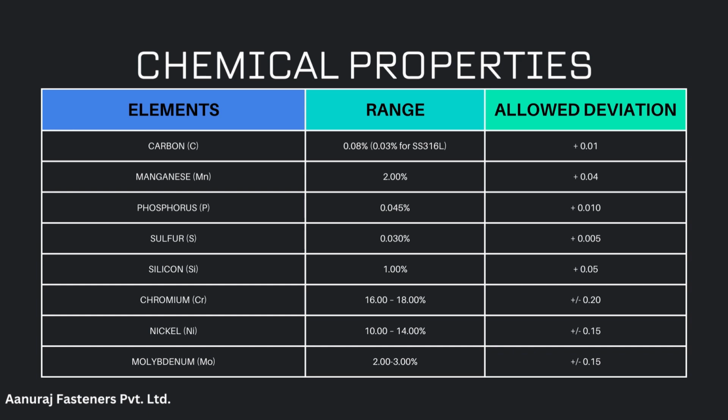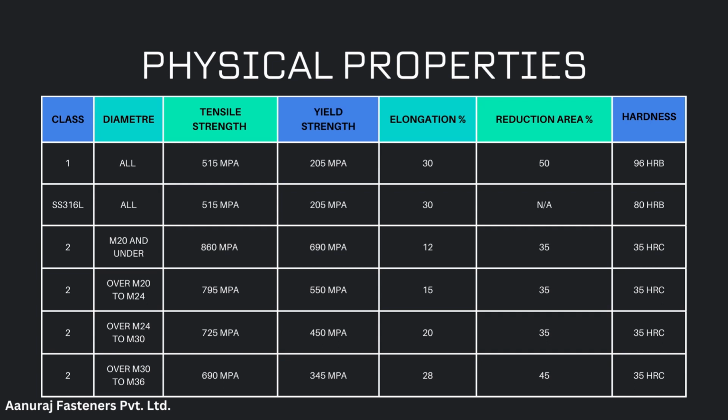Chemical properties: carbon 0.08 maximum, manganese up to 2%, phosphorus up to 0.045%, sulfur 0.030%, silicon 1.0%, chromium between 16 to 18%, nickel 10 to 14%, and molybdenum, that is moly, is between 2 to 3%. Physical properties are as per table.